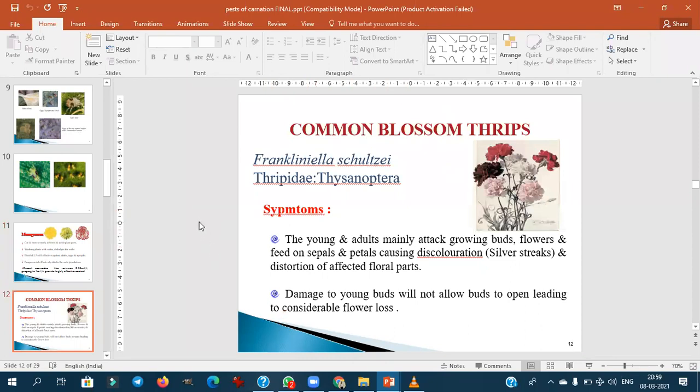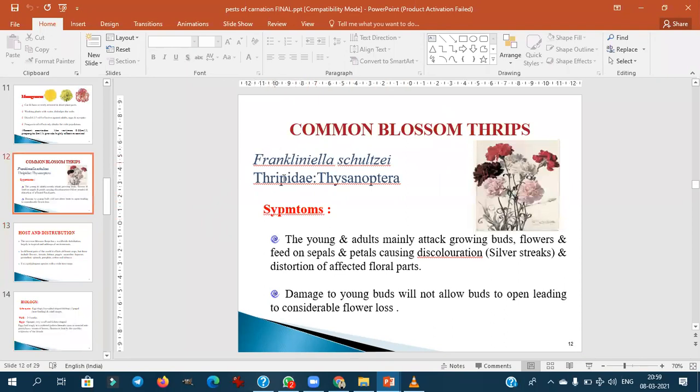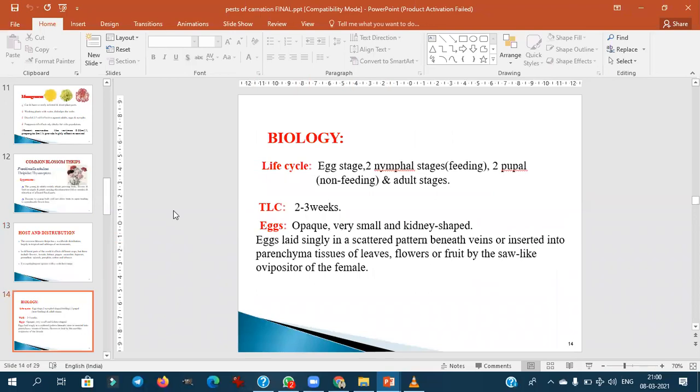Then thrips are also very much common. Frankliniella. This species will only appear in greenhouse conditions. They may give different species of thrips. Which among the following is the greenhouse thrips? They will ask. Please note it down, Frankliniella. Host distribution: you remember this is a polyphagous species, meaning it will attack and damage multiple crops like tomato, lettuce, chili, cucumber, leguminous crops, and other flower crops.